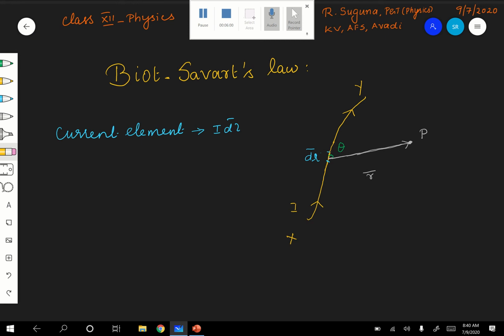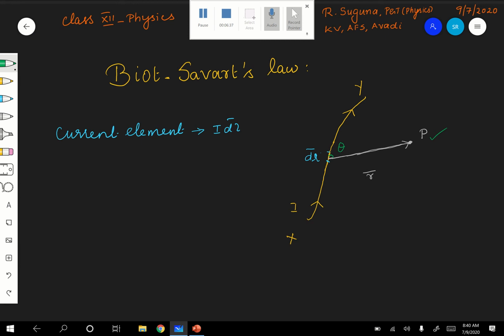Are you following? According to this, what is our actual aim here? We want to find out the magnetic field at P, and we are going to apply Biot-Savart's law. The magnitude of the magnetic field induction, and once again, there are so many names: magnetic field, field intensity, strength of the magnetic field, induction, magnetic flux density.